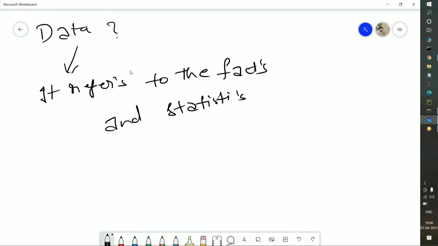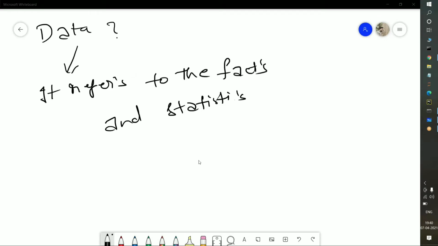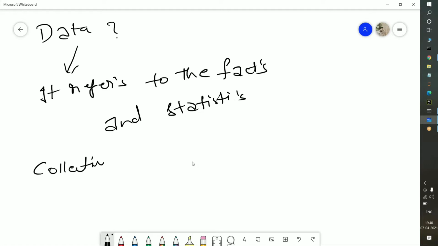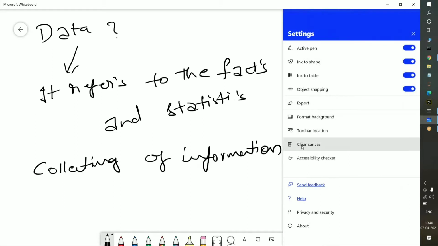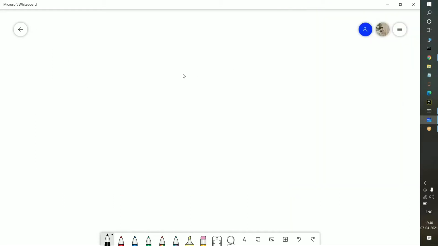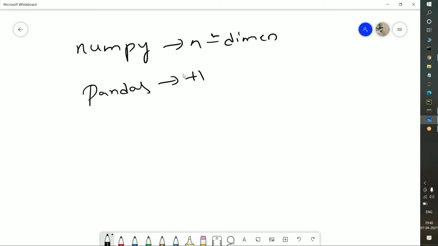So whatever data we have, we need to apply some statistical analysis to prove the machine learning algorithms or deep learning algorithms, or whatever it may be. And in simple words, we can say that data is nothing but a collection of information. So we will handle the data with the help of one library known as the Pandas library. With NumPy, we dealt with numbers, which means we handled n-dimensional data. But with the help of Pandas, we will handle the data.